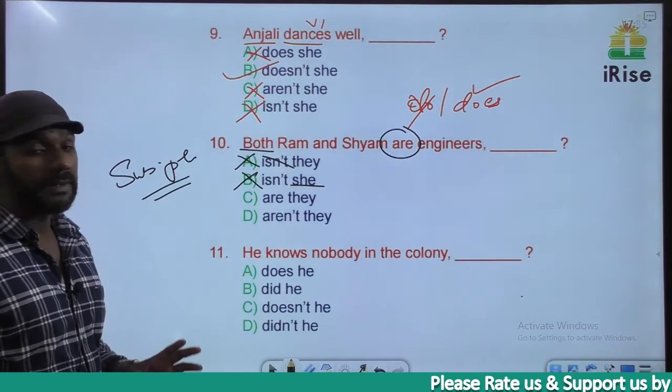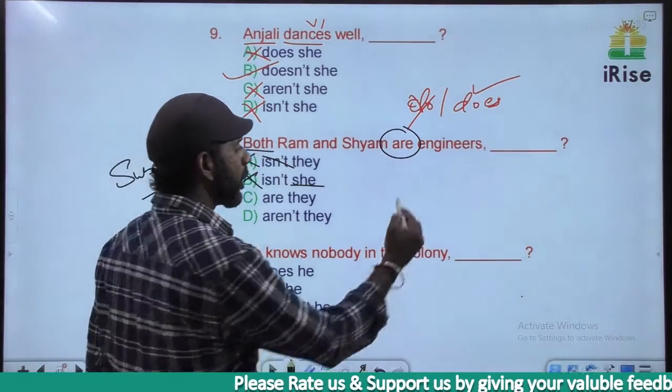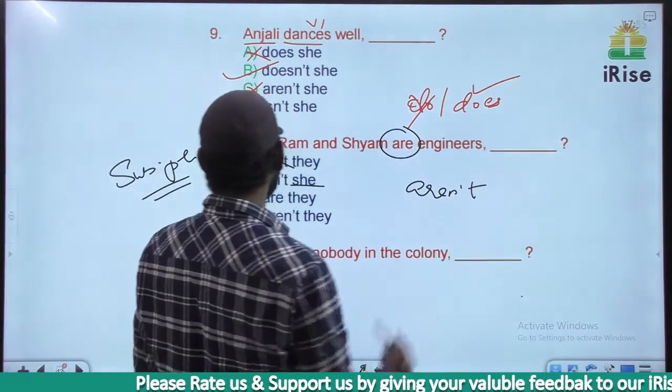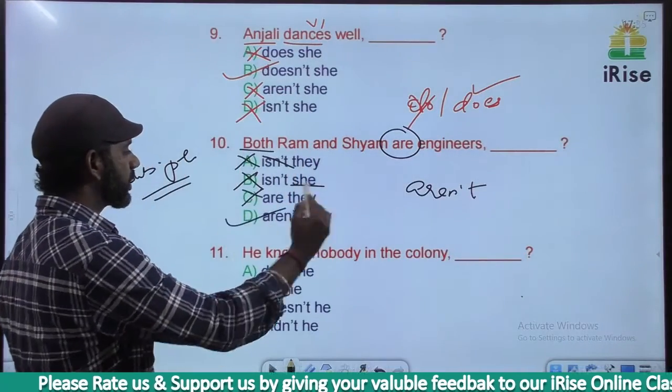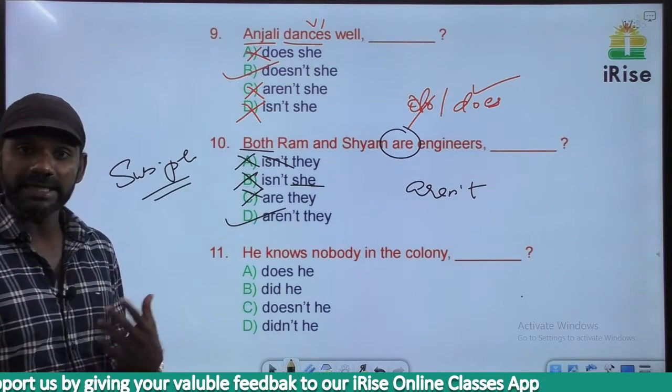There's no negative term in the sentence. In the tag there must be a negative term. Are not, short form is aren't. Based on that, C is gone. The answer must be D. Both Ram and Sham are engineers. Aren't they?